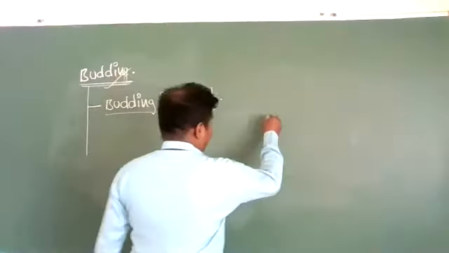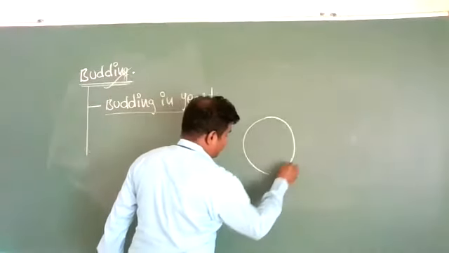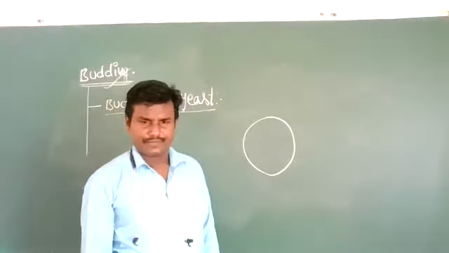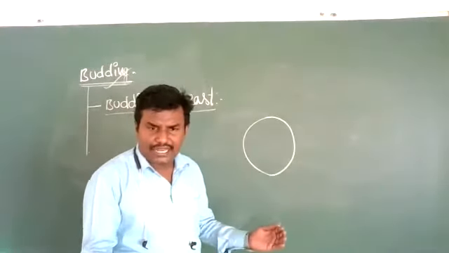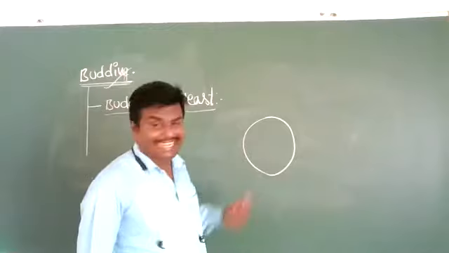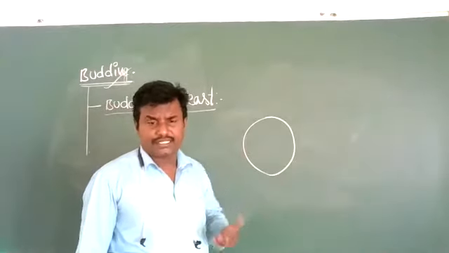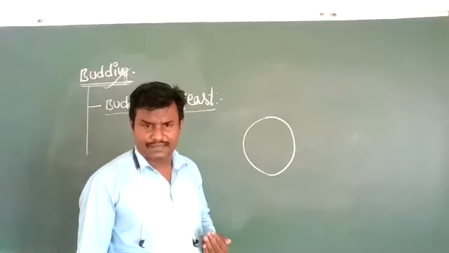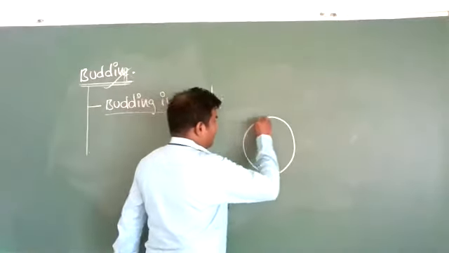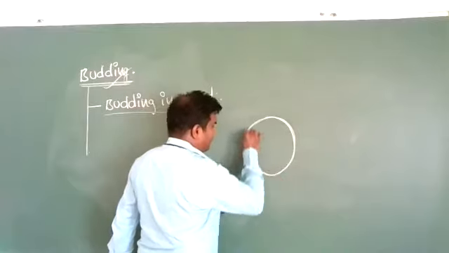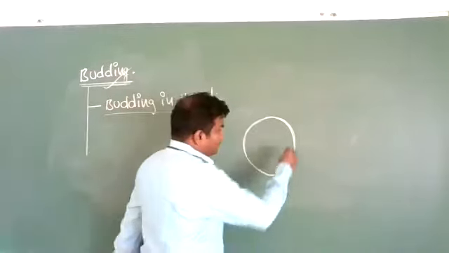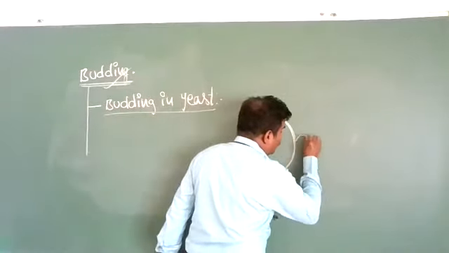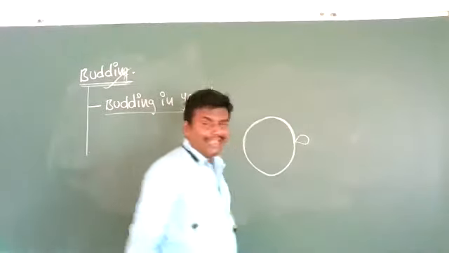See here, this is the parental organism. When ideal conditions arise in the environment, that is, a sufficient amount of water, food, and temperature is available, from the parental organism, a small external growth is expelled out.